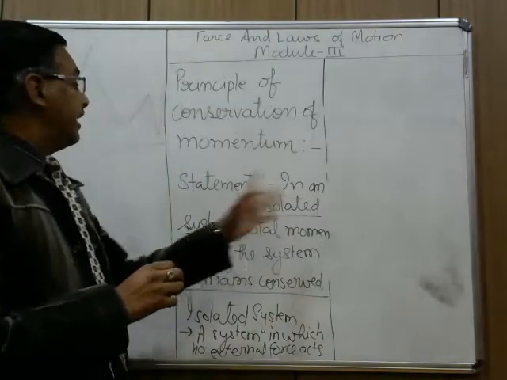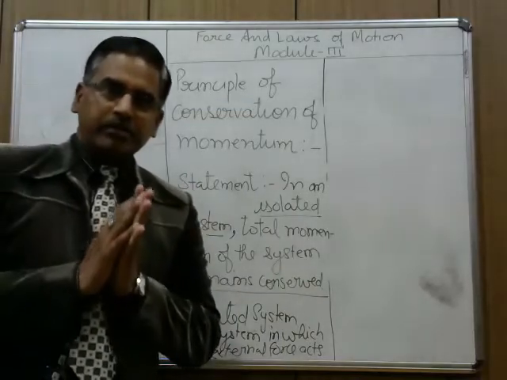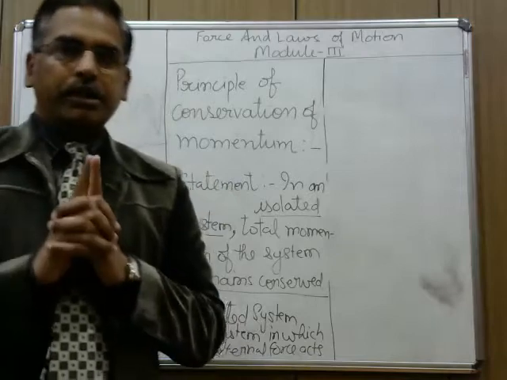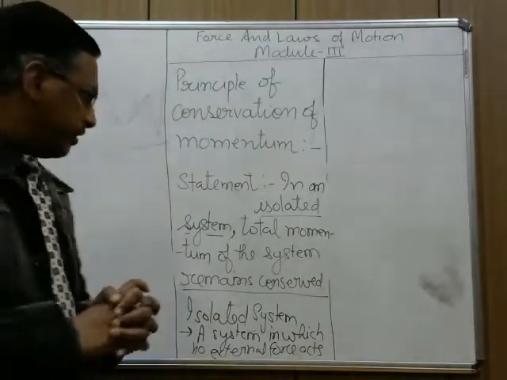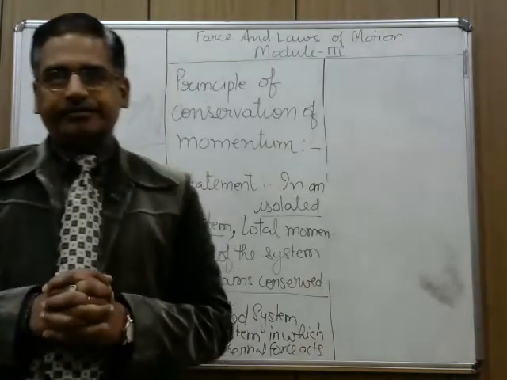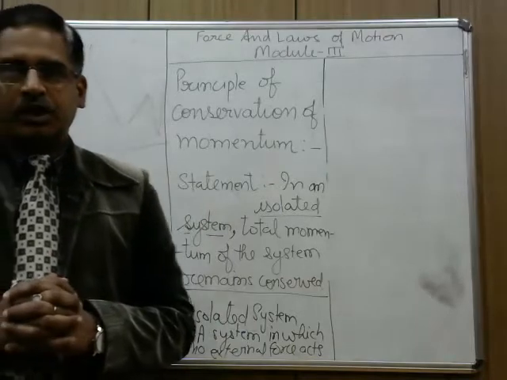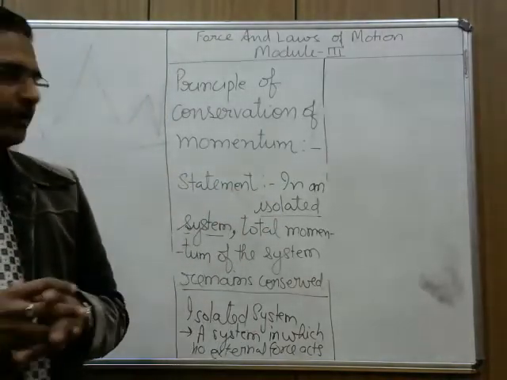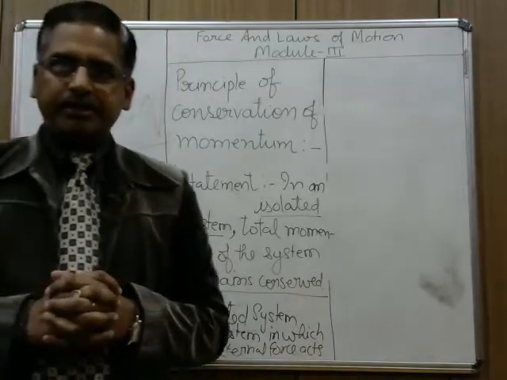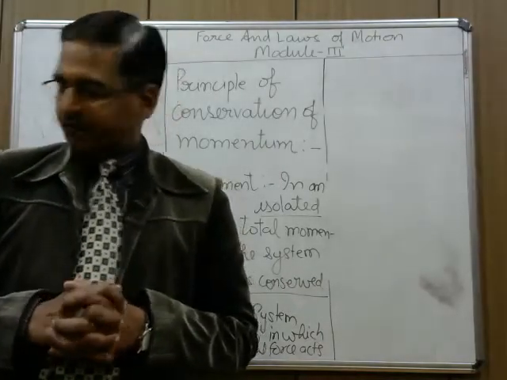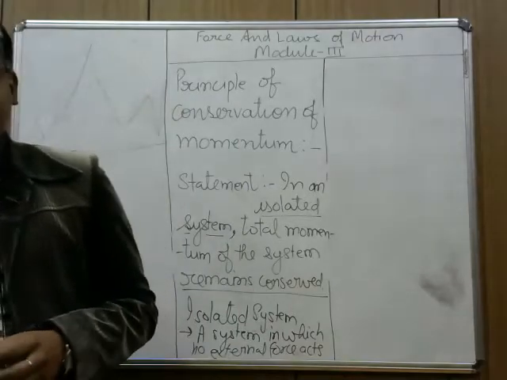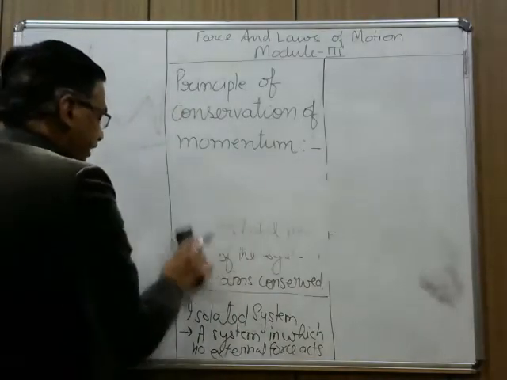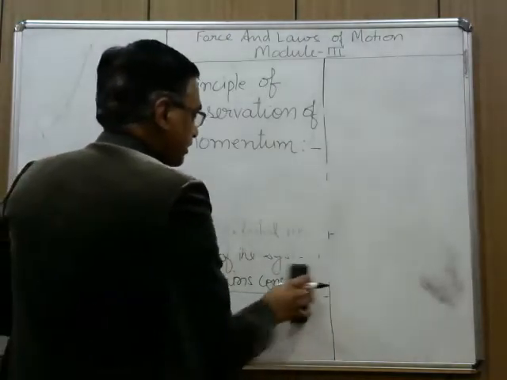So, in an isolated system, means a system in which no external force is present, the total momentum of the system remains conserved. To make you understand it, I will go through the mathematical derivation and we will get the formula for it also. So, mathematical derivation. Then you will be in a position to understand.